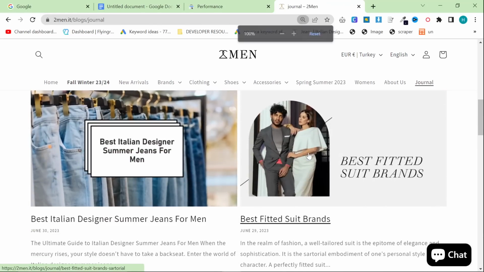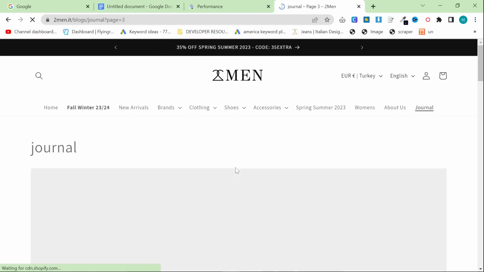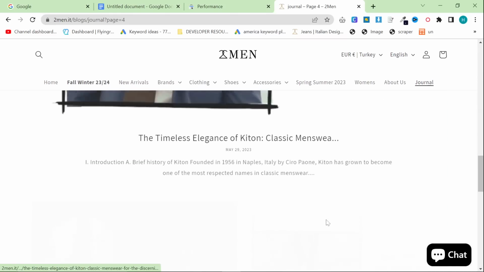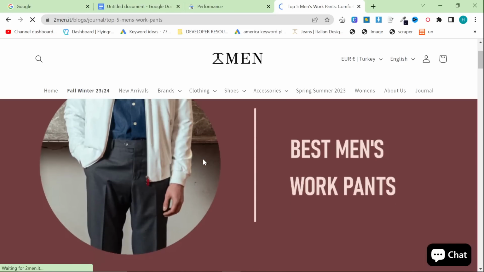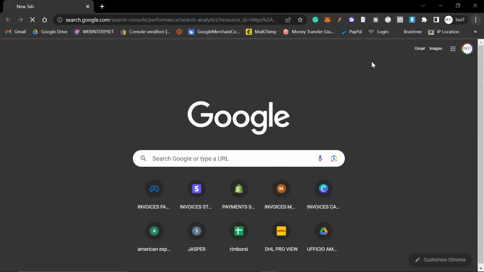I'm now getting these re-indexed slowly but surely. However, I realized that I was actually making a huge mistake, or ChatGPT was making a huge mistake. And I've purposefully left this one up to show you the mistake. But first of all, I want to show you what happens if you make mistakes like the ones I'm going to show you in this video.